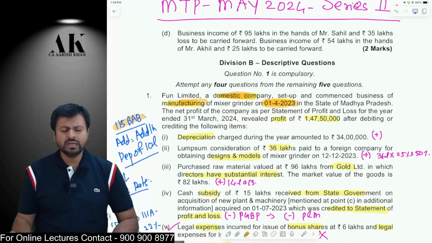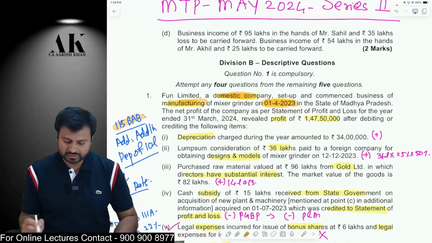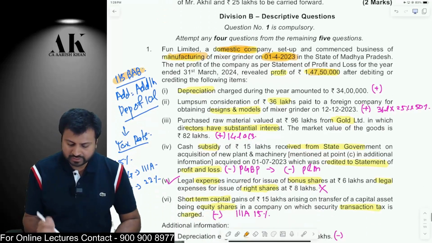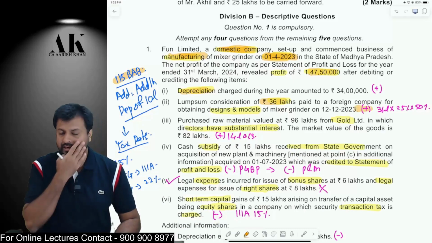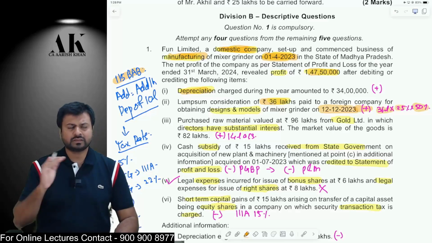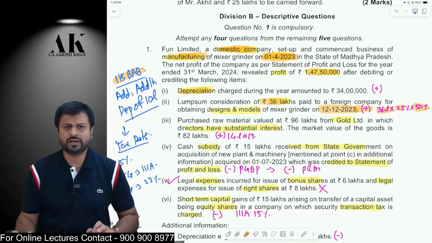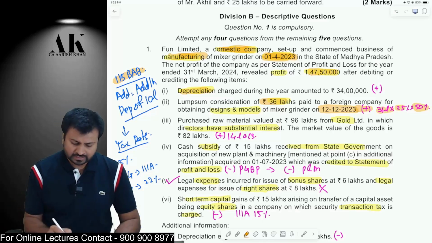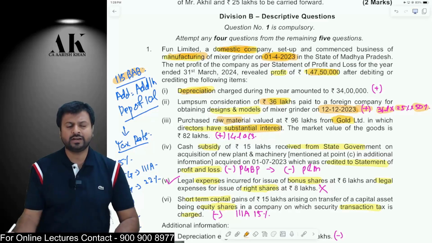Okay. Now let us solve the sum first of all as per the normal provision. As per the normal provision, the profit is 1 crore 47 lakh. Depreciation will be added back. Then you are buying some intangible assets of 36 lakhs. You add back this, and on that you will claim 25% depreciation, but you will get only 50% because it is put to use for less than 180 days. Therefore you will get only 50% of your 25%. Okay. Next one, you have purchased some gold raw material from your directors, and the directors have substantial interest. Therefore directors are related party.